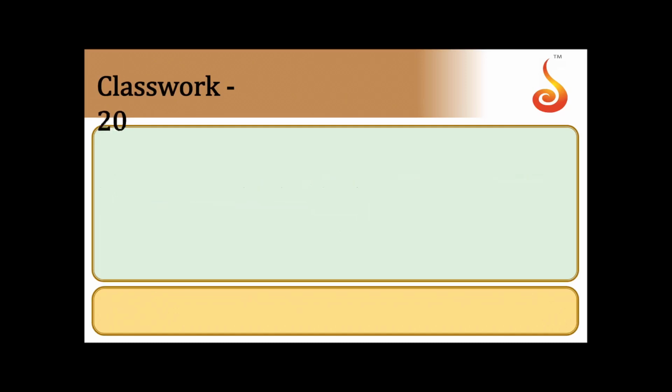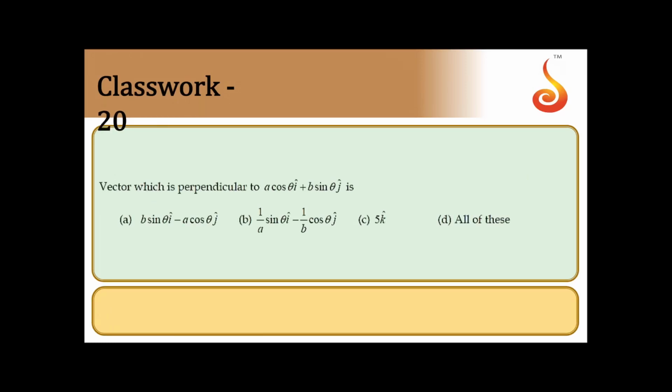Yes, we shall move on to next one. A vector which is perpendicular to a cos theta i cap plus b sin theta j cap is. See, the condition for two vectors to be perpendicular is their dot product must be equal to 0. Just try trial and error. So a cos theta times b sin theta will be ab cos theta sin theta, and with the plus minus, these two get cancelled, so this will be perpendicular.